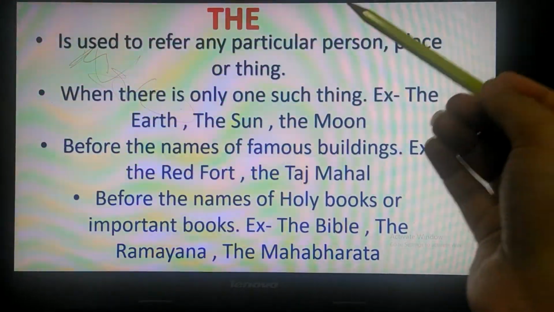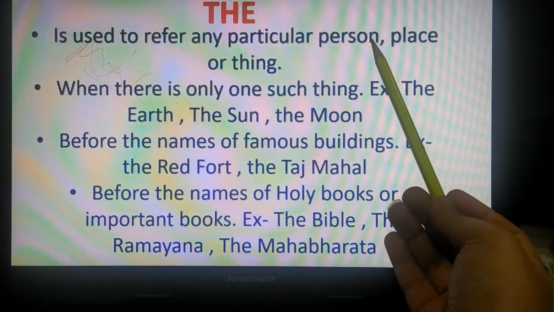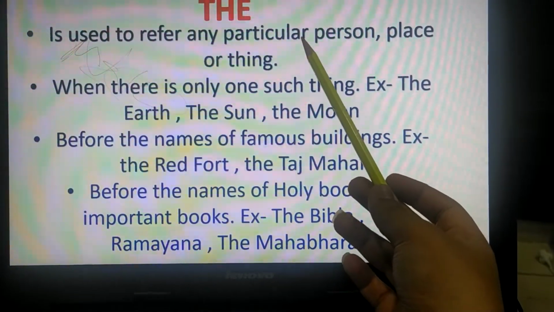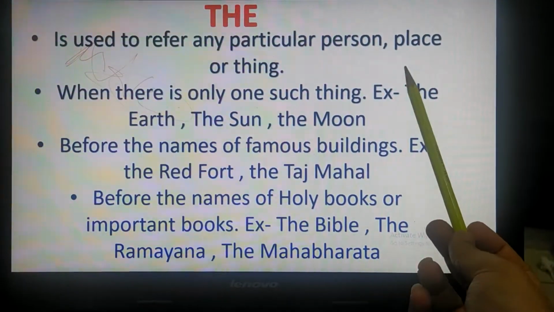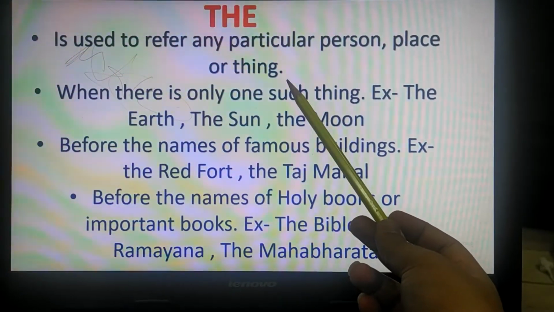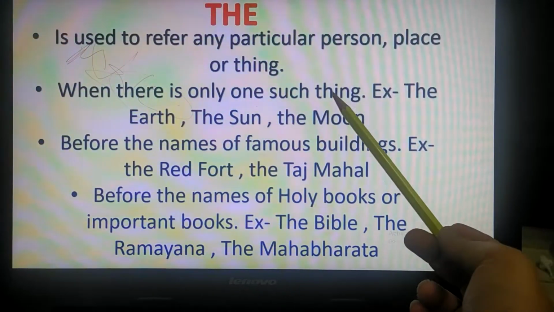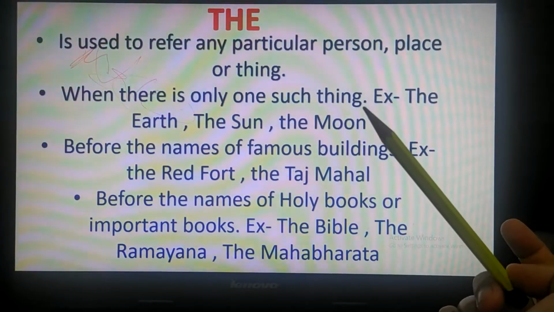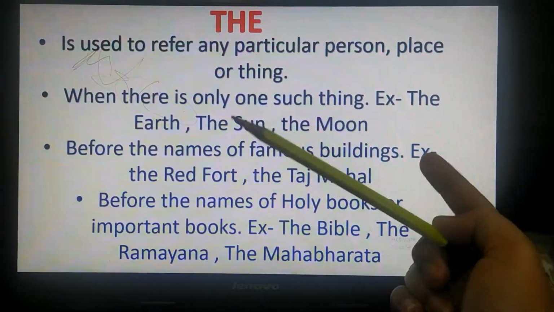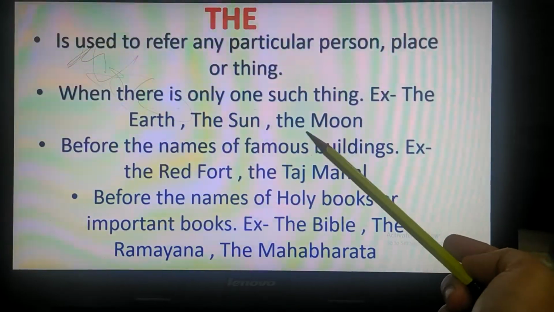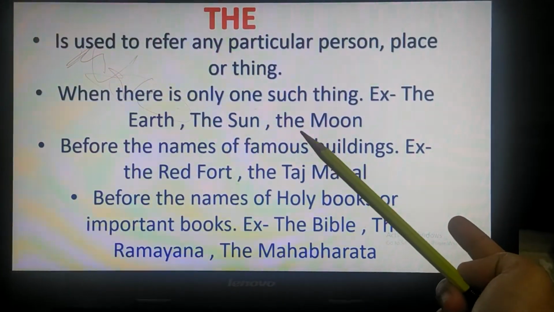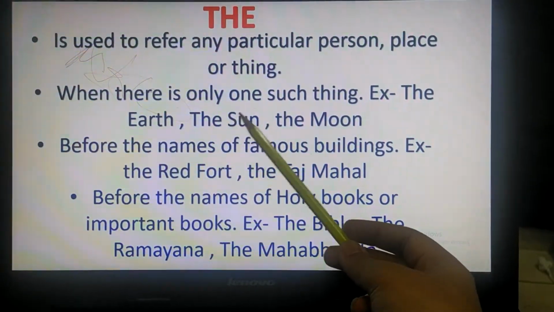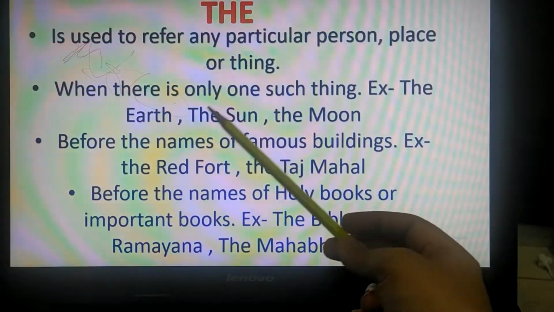Then children comes the. The is used to refer to any particular person, place or thing. When we are talking about a specific, a particular person, a particular place, or a specific thing. Then when there is only one such thing, like earth. Earth is only one. There are no different parts of earth. The sun is only one in the whole sky. The moon is also only one in the whole sky. So the is used with the names of nouns which are only one.